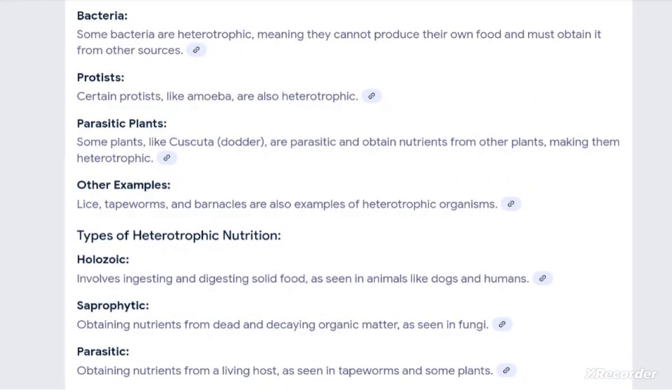Types of heterotrophic nutrition: holozoic, saprozoic and parasitic. Holozoic involves ingestion and digestion of solid food, as seen in animals like dog and human. Saprozoic is obtaining nutrients from dead and decaying organic matter, as seen in fungi. Parasitic is obtaining nutrition from a living host, as seen in tapeworm and some plants.